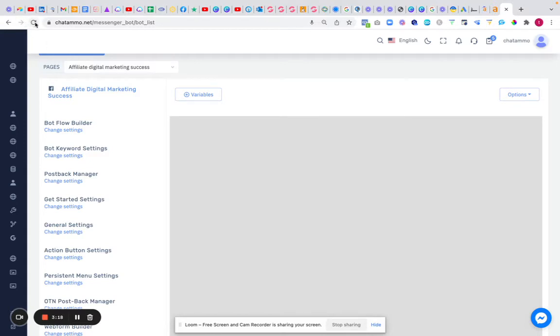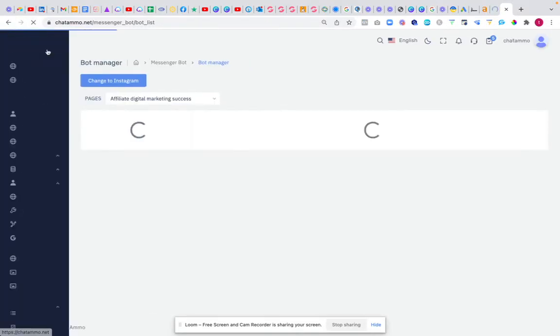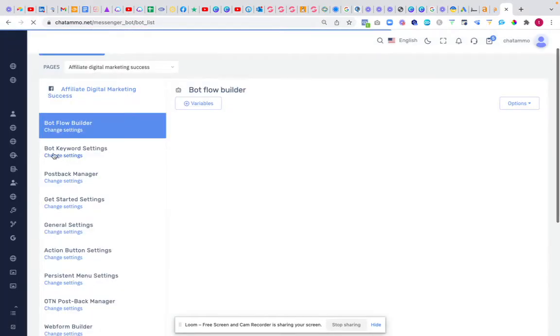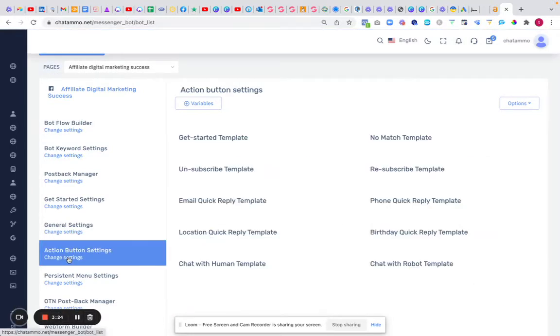I'm not too sure why it's not working. I think it's because I've got a really bad internet connection, so I might have to go back down that again. So, action button settings, and then we'll go to no match template.